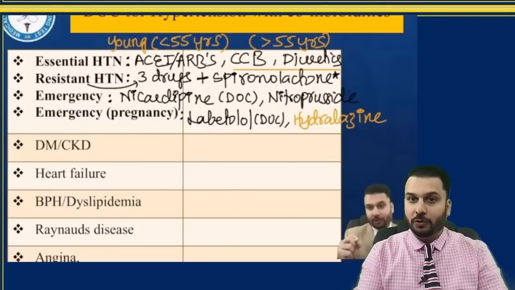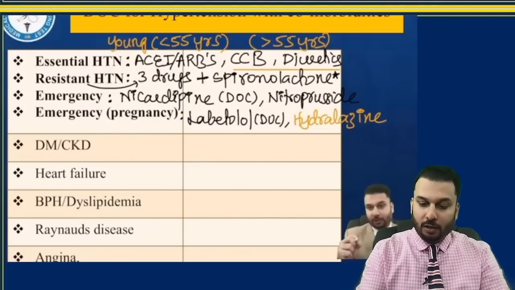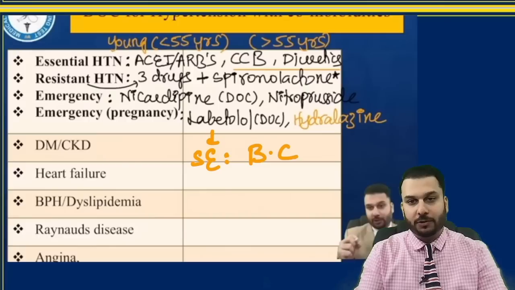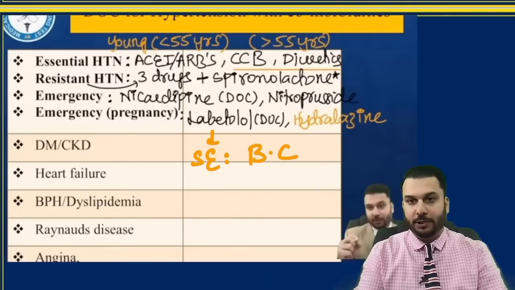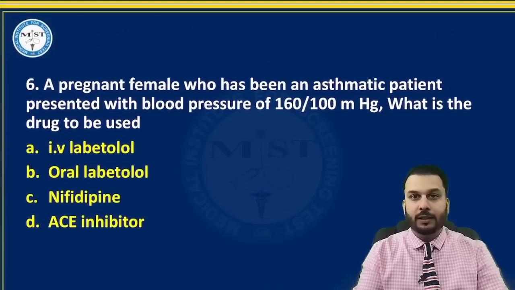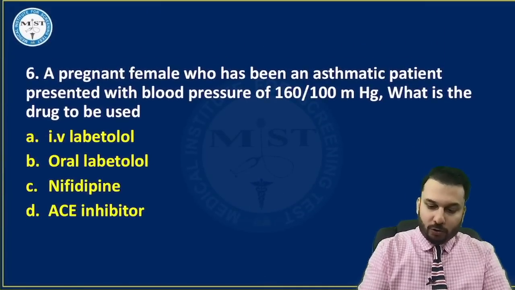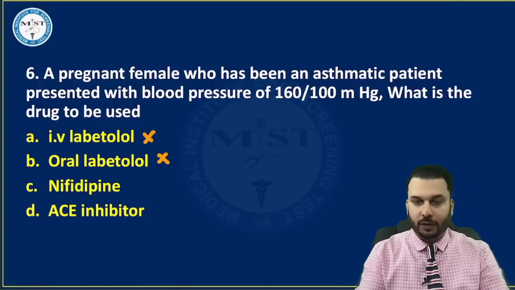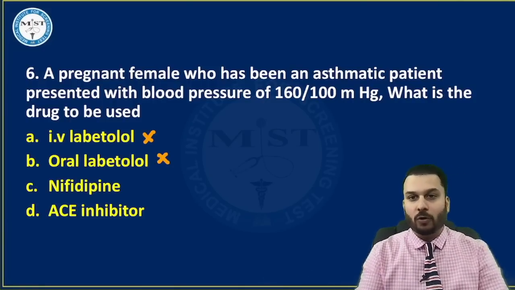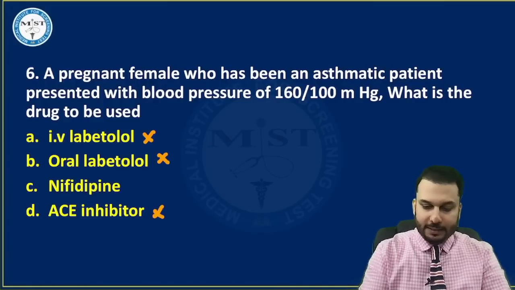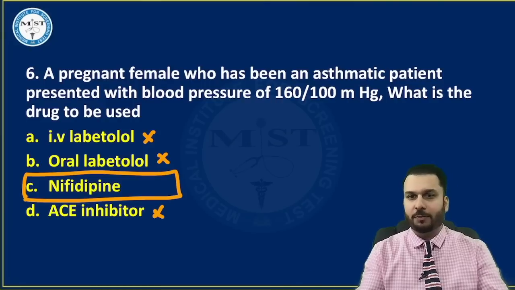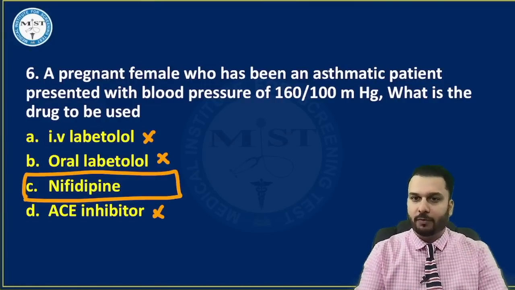But you also must know that beta blockers are contraindicated in asthmatic patients. So for this reason, I can't use labetalol in this patient. So what exactly am I supposed to do? I cannot use beta blockers, whether it is IV, whether it is oral, right? ACE inhibitors in general are contraindicated in pregnancy, as we know. So the only option that I'm left out with is nifedipine. I guess oral nifedipine was given in the option, irrespective whatever. By ruling out, this becomes our correct answer.